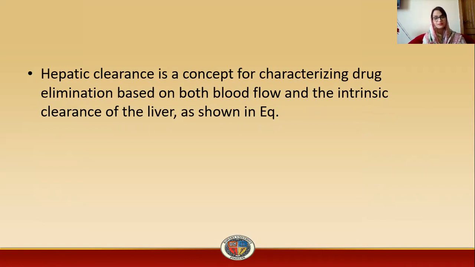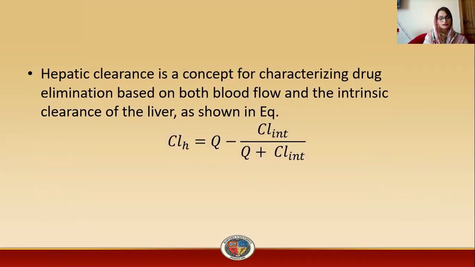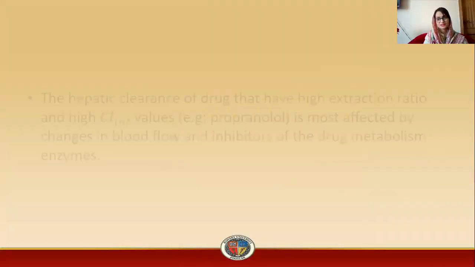Hepatic clearance is the concept for characterizing drug elimination based on both blood flow and the intrinsic clearance of the liver. As shown in the equation, hepatic clearance is equal to Q times intrinsic clearance divided by Q plus intrinsic clearance. This is the formula.